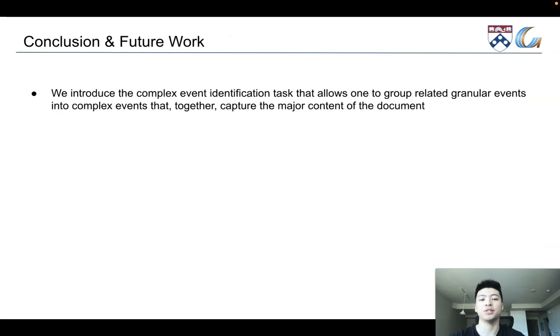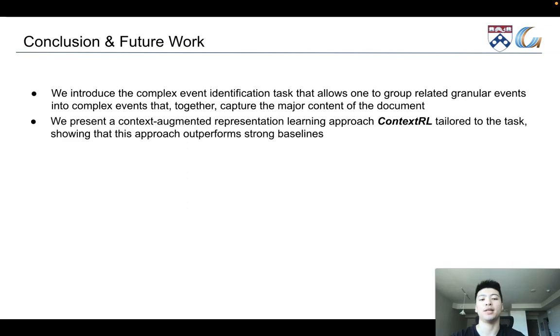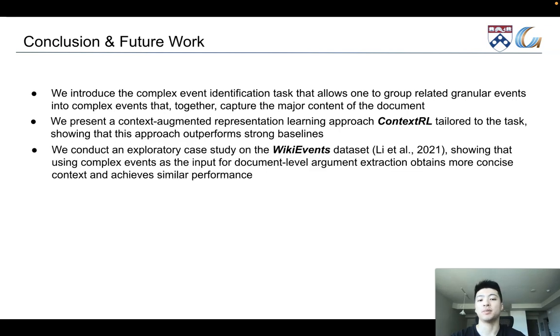So in conclusion, we introduced the complex event identification task that allows one to group related granular events into complex events that together capture the major content of the document. We also show a context-augmented representation learning approach, context RL, tailored to the task, showing that this approach outperforms strong baselines. We further conduct an exploratory case study on the wiki events dataset, showing that using complex events as input for document-level argument extractions obtains more concise context and achieves similar performance.